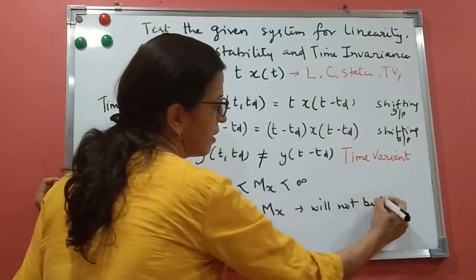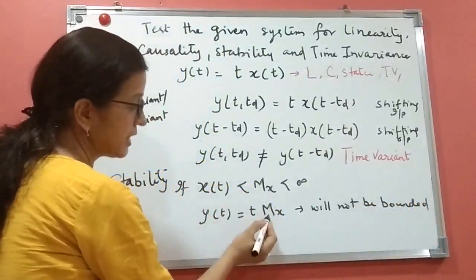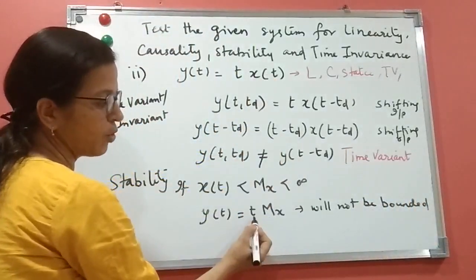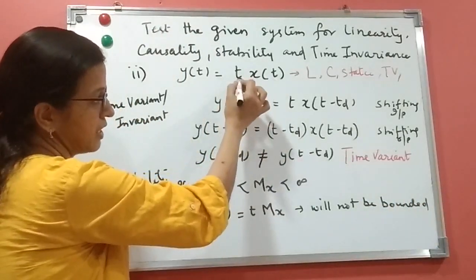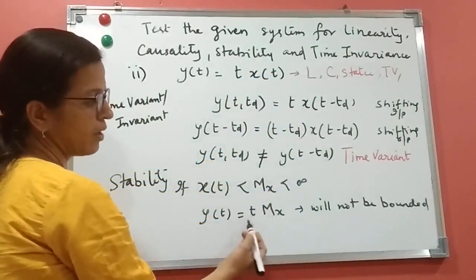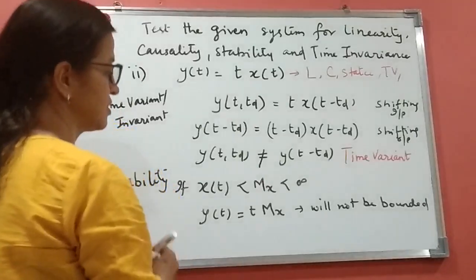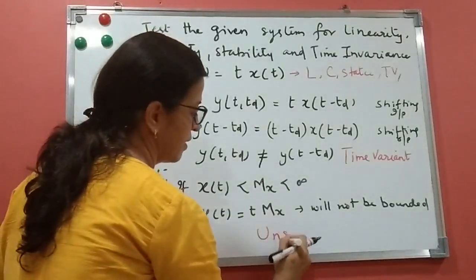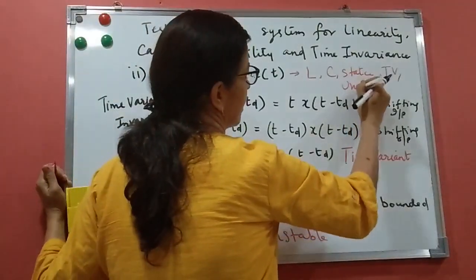Because instead of x of t I have placed Mx, but t can go to infinity. So whenever t is outside of x of t, it will not depend on x of t. Even if x of t is bounded, y of t can go unbounded. The system is unstable. I'll write down here unstable.